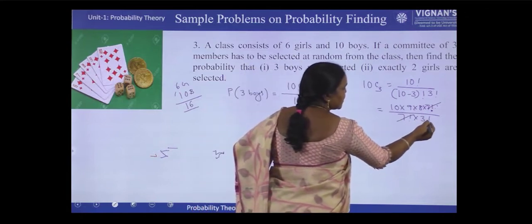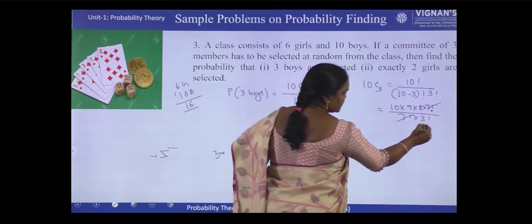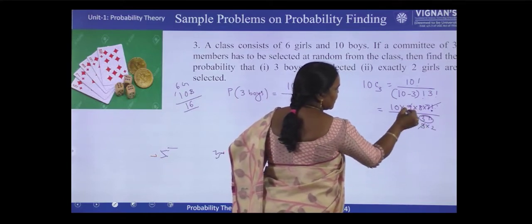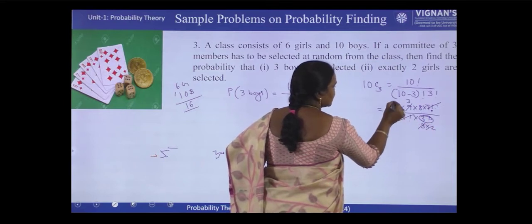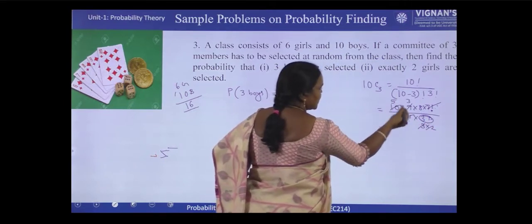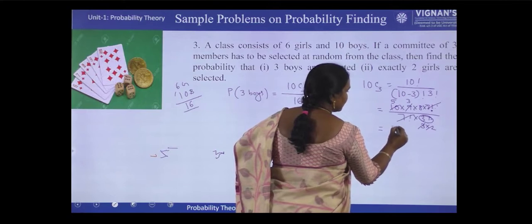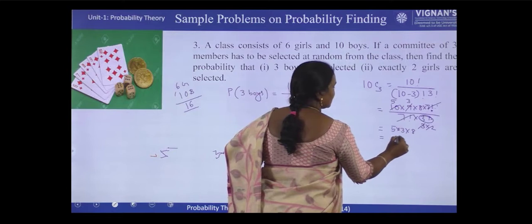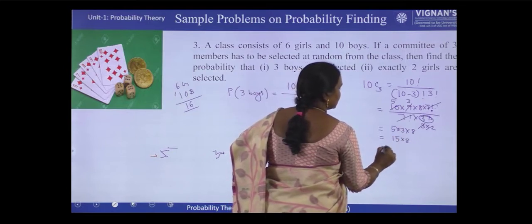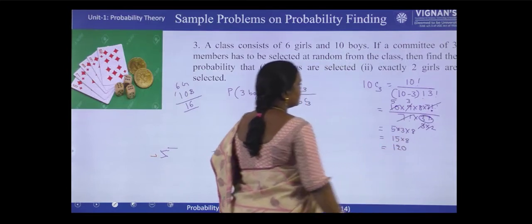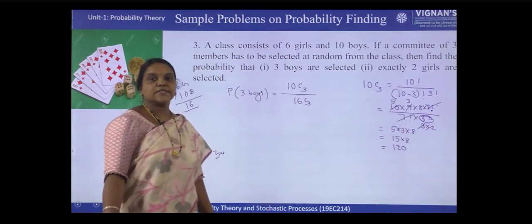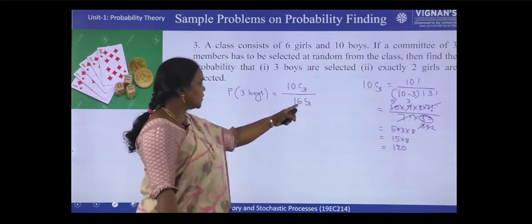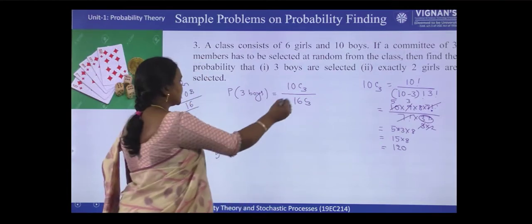3 factorial is nothing but 3 into 2, 6. So 3 3s are 9, 2 5s are 10. So here 10C3 value is 5 into 3 into 8. So out of 10 boys, 3 boys can be selected in 120 number of ways. So like that you can find 16C3 also. So that is the answer.